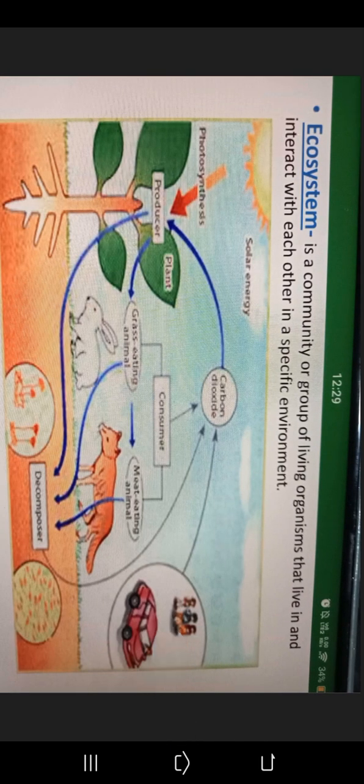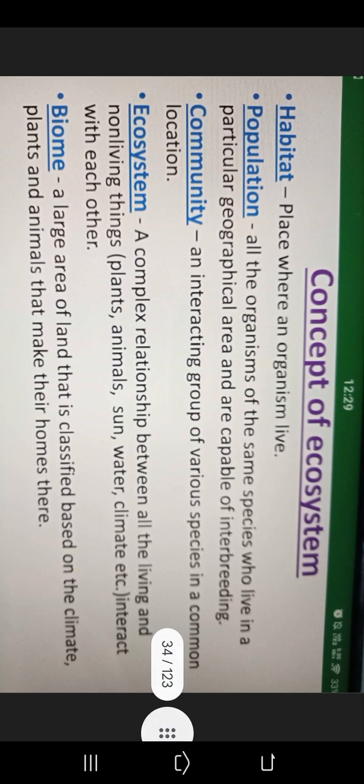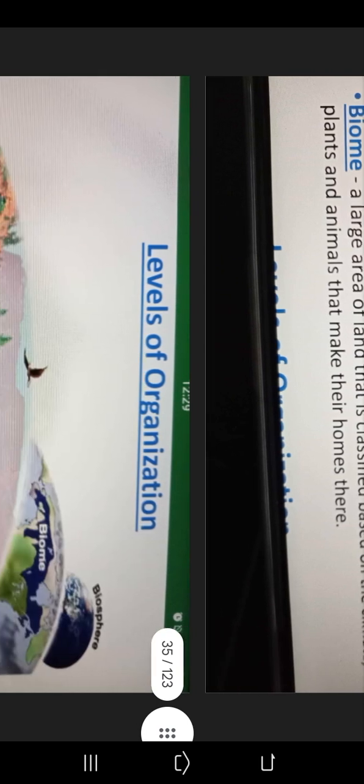An ecosystem is a community or group of living organisms that live in and interact with each other in a specific environment. Concept of ecosystem. Habitat: the place where an organism lives. Population: all the organisms of the same species who live in a particular geographical area and are capable of interbreeding. Community: an interacting group of various species in a common location. Ecosystem: a complex relationship between all the living and non-living things, plants, animals, and water, climate, etc., that interact with each other. Then biome: a large area of land that is classified based on the climate, plants and animals that make their homes there.